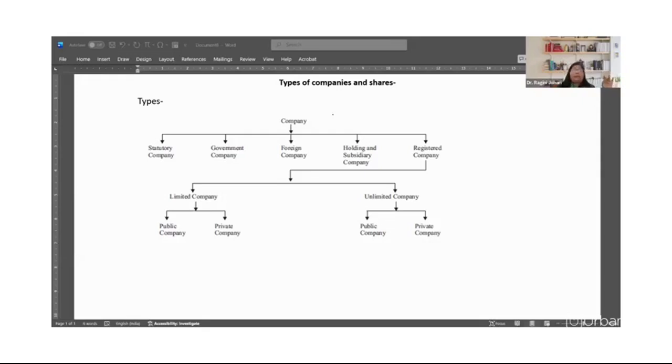Number two, has a minimum of 7 members and maximum of infinite members, right?